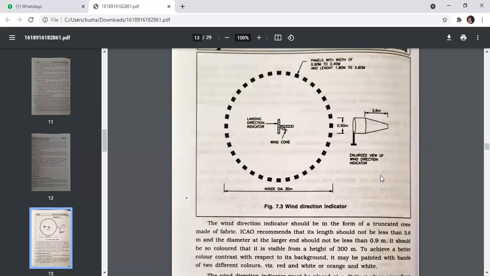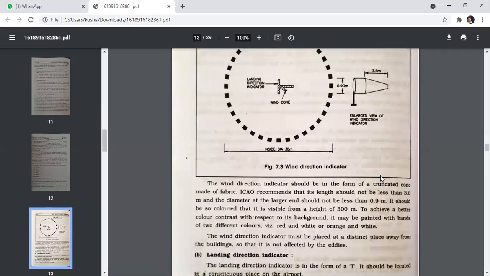The wind direction indicator should be in the form of a truncated cone made of fabric. ICAO recommends that its length should not be less than 3.6 meter and the diameter at the larger end should not be less than 0.9 meter. It should be so colored that it is visible from a height of 300 meter. To achieve a better color contrast with respect to its background, it may be painted with bands of two different colors like red and white or orange and white.